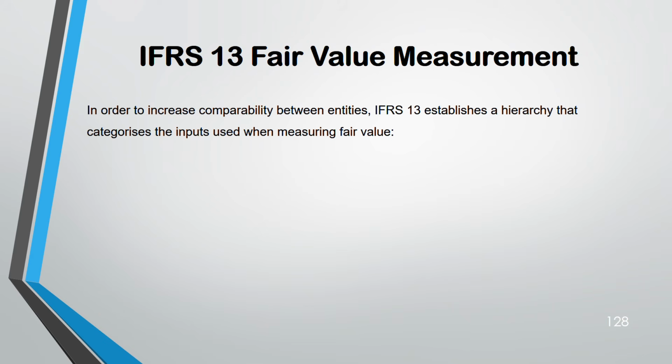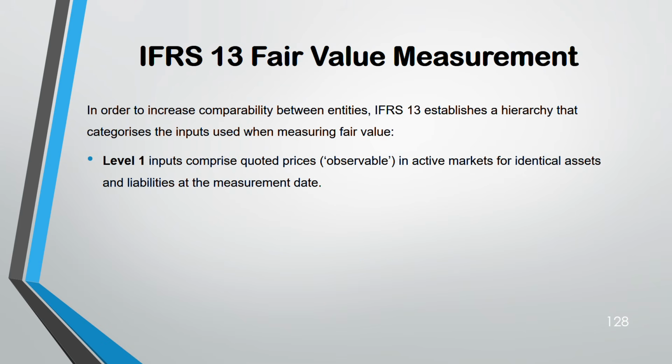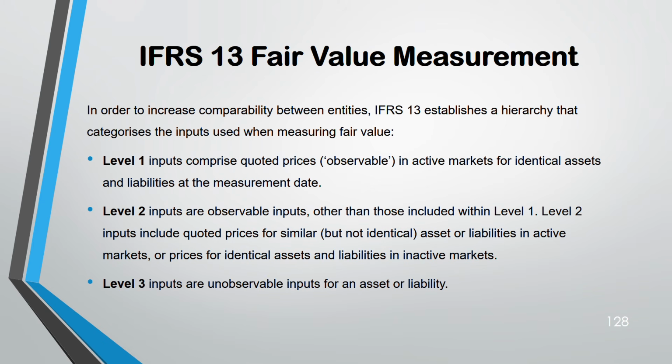It is based on a hierarchy. Our important focus is on the inputs that we are taking to measure fair value. There are 3 levels that we use in order to measure fair value. Level 1, level 2 and level 3. Preference is given to level 1 because level 1 is the safest and level 3 is the riskiest of all. Level 2 is moderate.